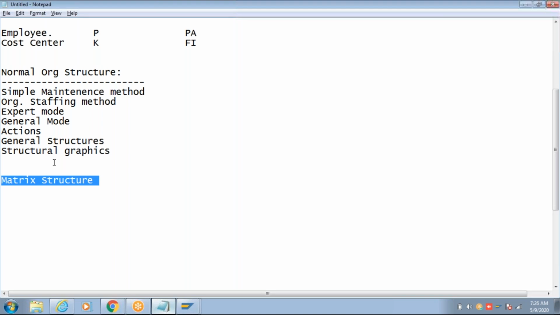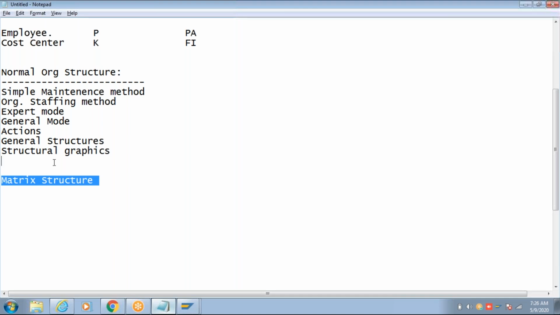So now he is reporting to two positions. Let's say he is working on three projects simultaneously. Then he is reporting to his competency manager, and also to three different project managers.